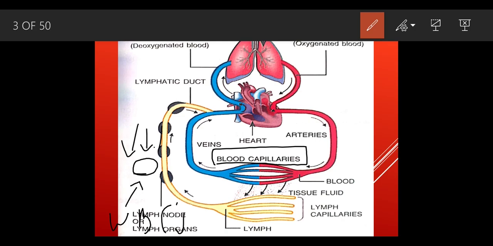It is going to fall on this part. So this fluid bathes the cell. This cell is bathed with the fluid, which is why it is called the tissue fluid. Tissue fluid is the space between the two capillaries.